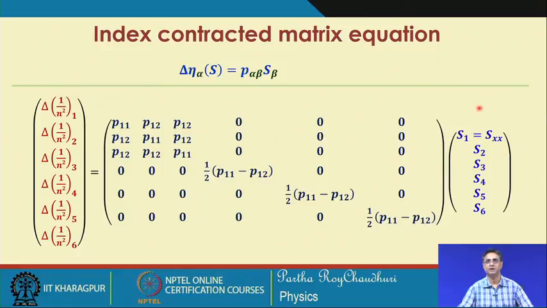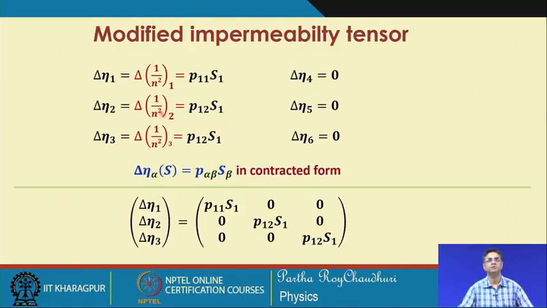For this particular case, the wave is a longitudinal wave propagating along the x direction. So, it represents the propagation direction, and this is xx, that is, the direction of the vibration, that is in terms of the direction of the changes, that is also x. So, S1 is the only non-zero element, and all the rest will be 0.